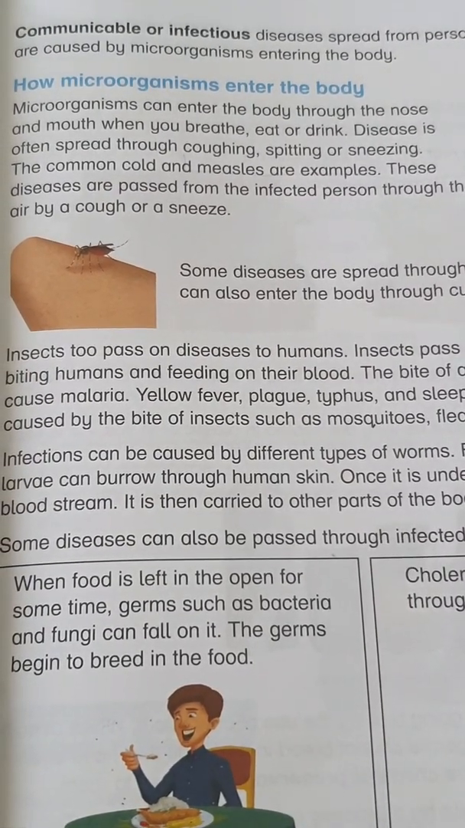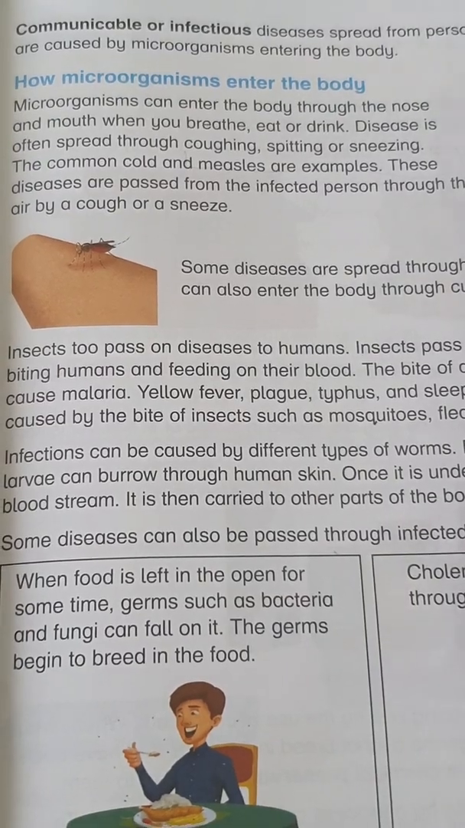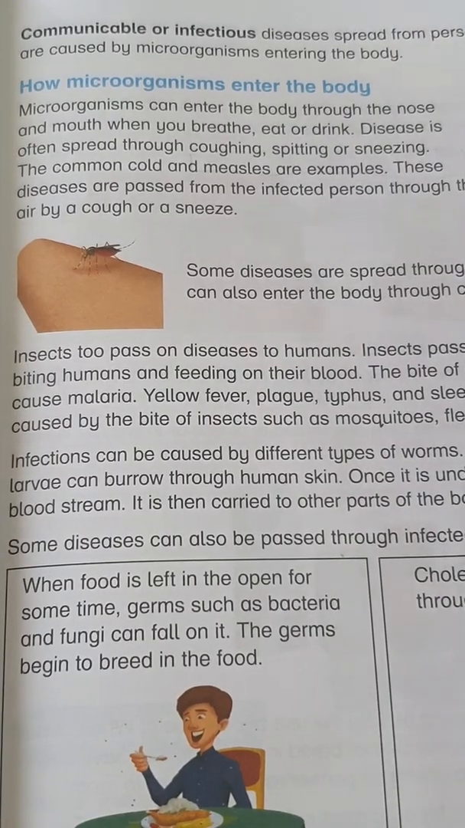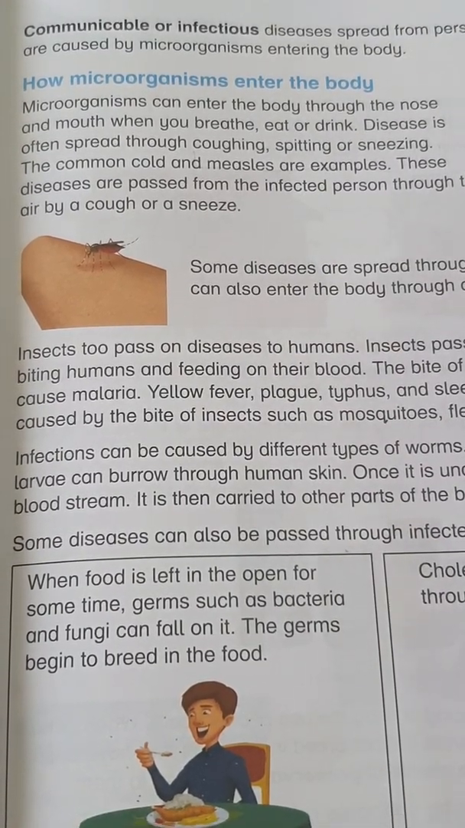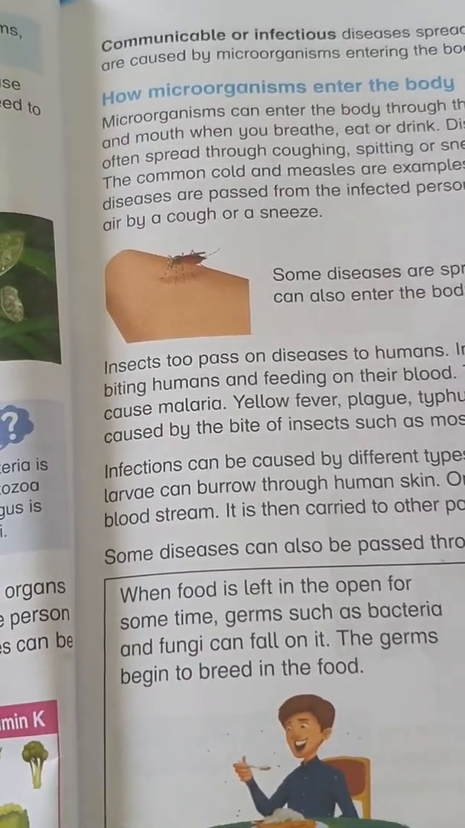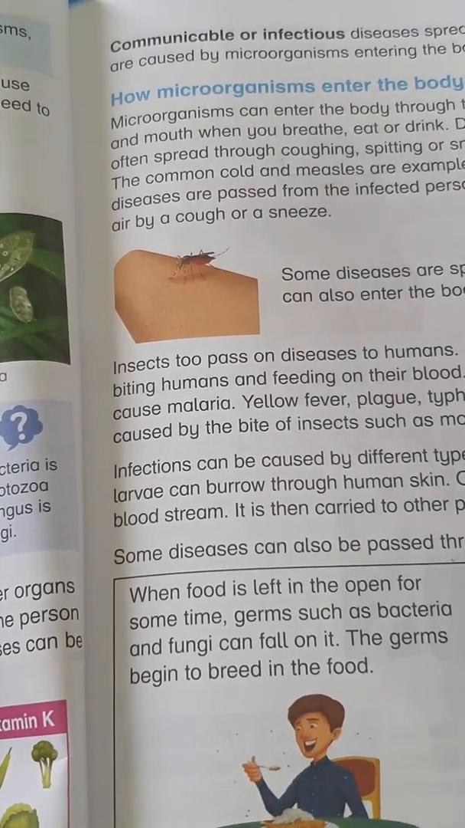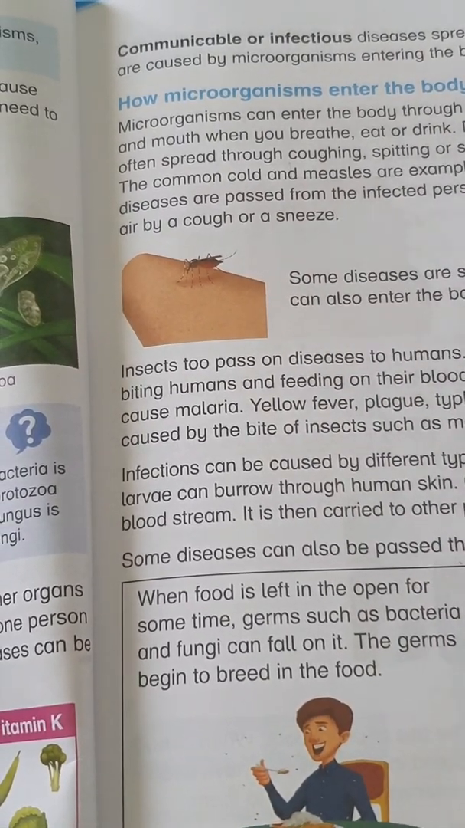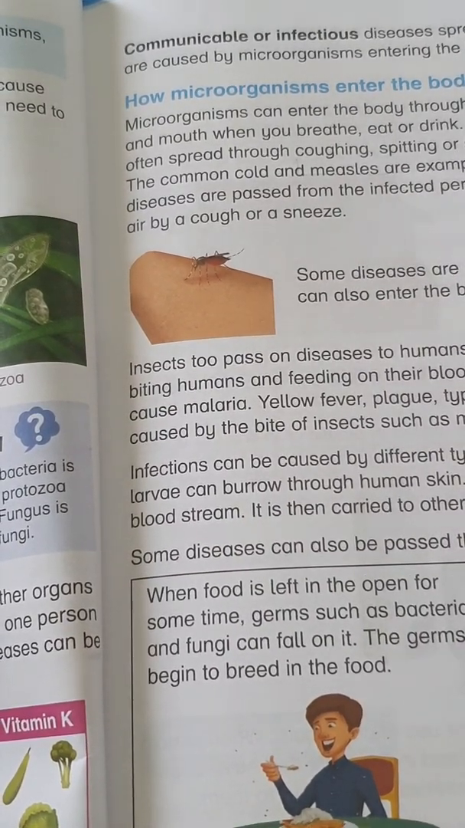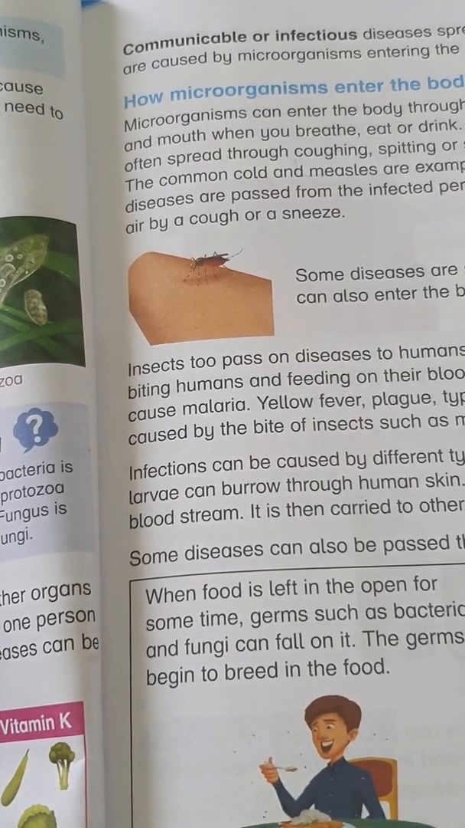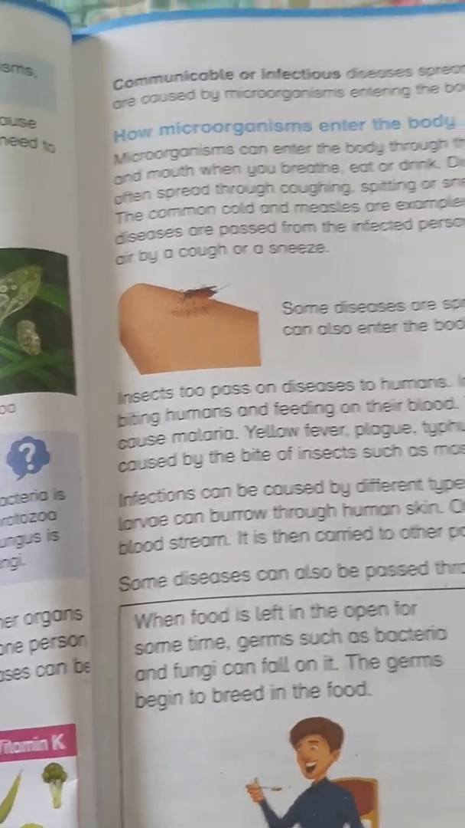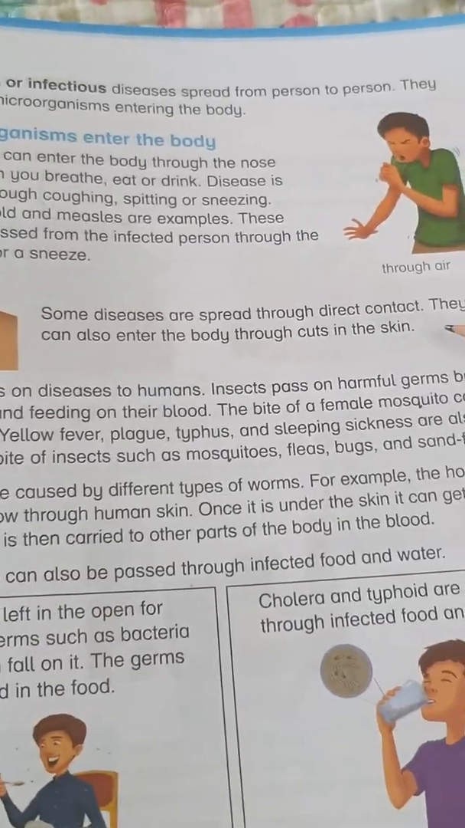Obviously, cold means like fever, you feel cold, your body gets chills, and that means you have got infected. And measles shows on your skin, same like chicken pox, small spots. These diseases are passed from the infected person through the air by a cough or sneeze. When a child in a family catches measles, it's good to keep him safe alone in a separate room and take care of him, instead of sending him to play with other students, because this will pass to another one. Some diseases are spread through direct contact.